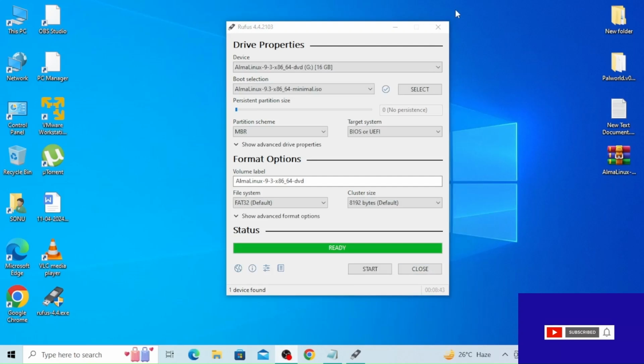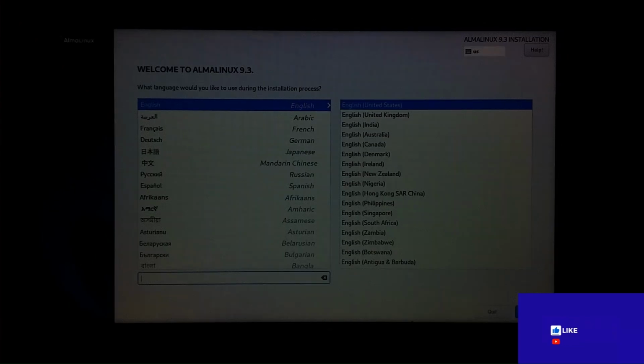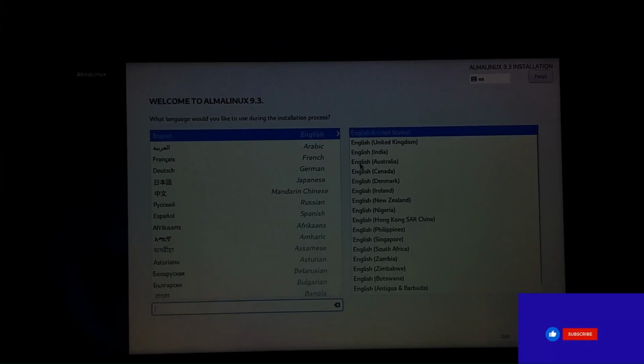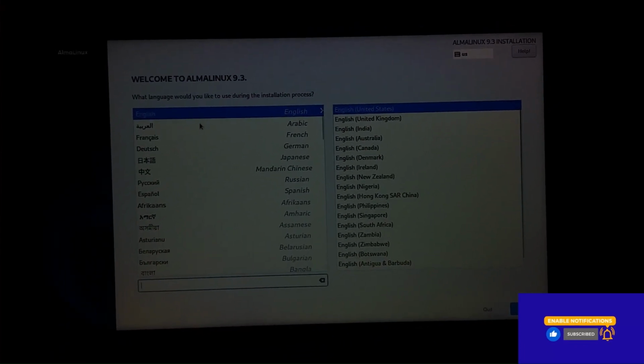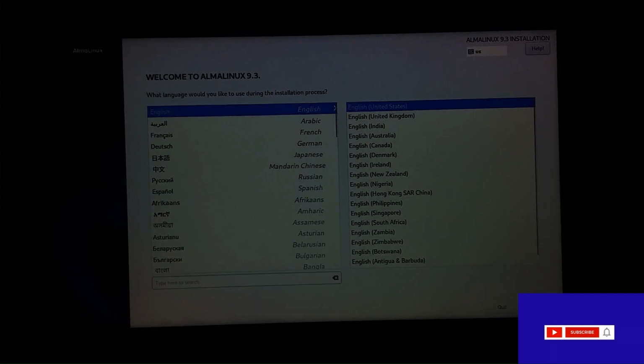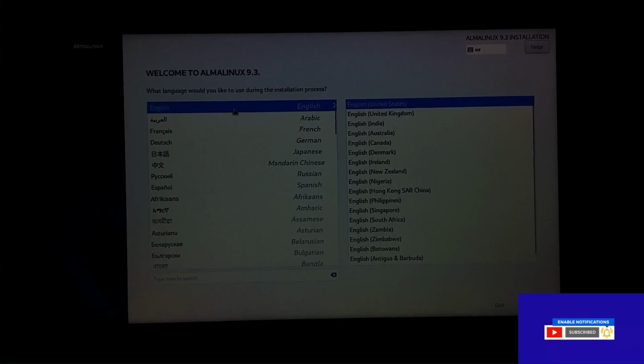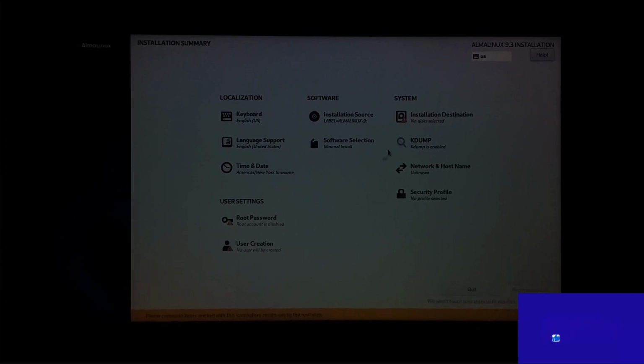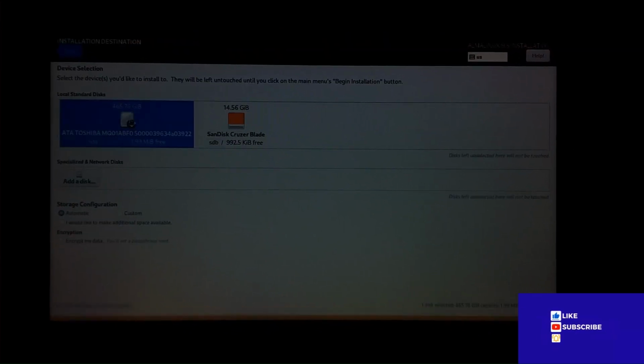Here we can see what I did is I just downloaded the ISO image and I just dragged and dropped it in, and it has been completed and restarted the system. And here I'm going to welcome to AlmaLinux 9.3. I'm going to select the option and complete the installation process.